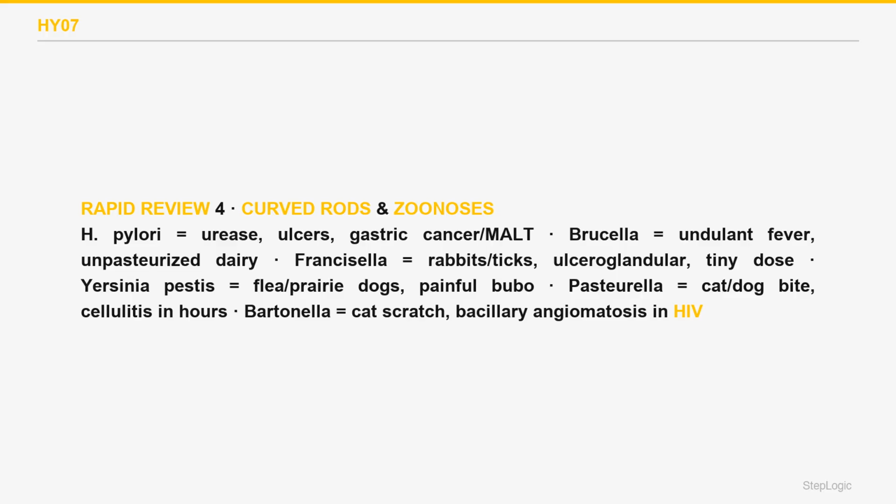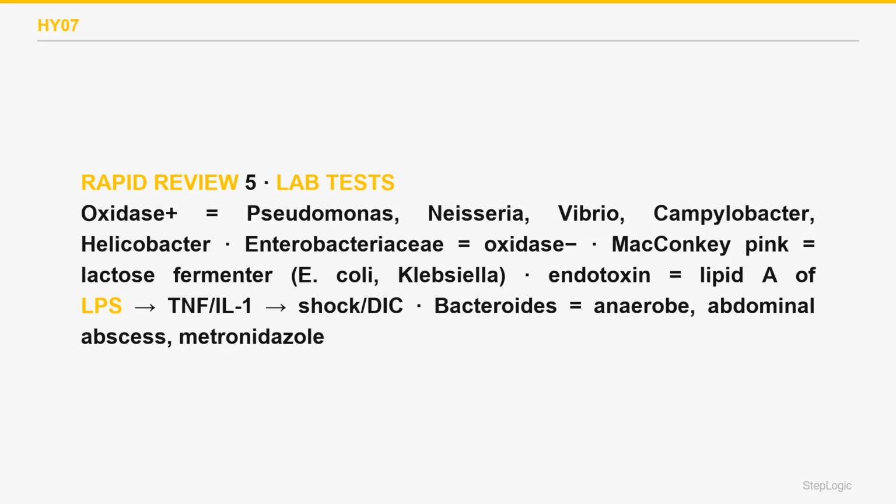Undulant fever is Brucella. A painful bubo from fleas is plague. A cat bite is Pasteurella. A cat scratch is Bartonella. H. pylori uses urease and raises cancer risk. Oxidase positive rules out the Enterobacteriaceae. Pink on MacConkey means a lactose fermenter. Gram-negative shock is driven by lipid A.